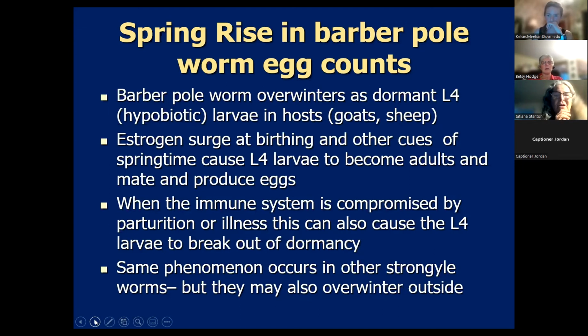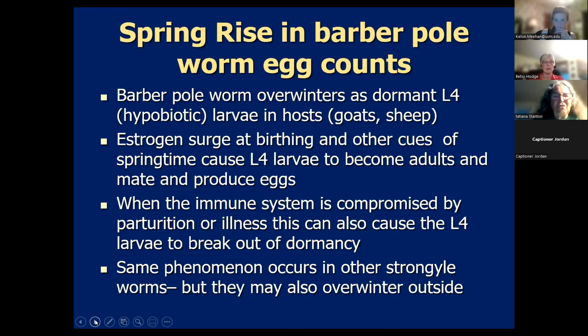And that triggers these L4 larvae to become adults and to mate and start producing eggs. Additionally, the immune system is compromised by parturition and late gestation, and that early peak lactation. All of those compromise the immune system, and illness can also do that. And so those also trigger L4 larvae to break out of dormancy.